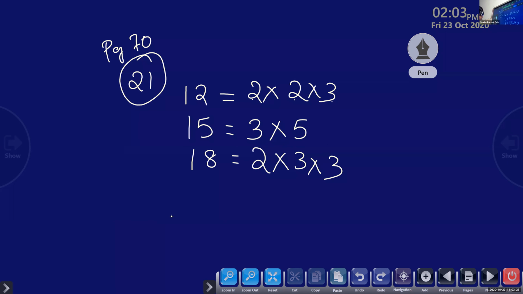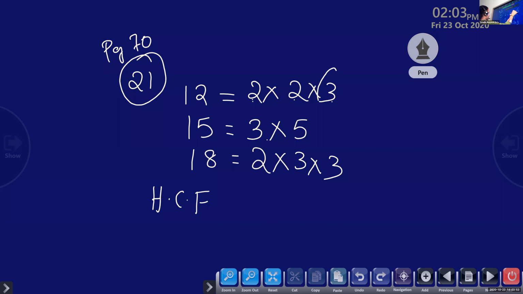Now children, what we have to find out? We have to find out HCF, the highest common factor. Okay, Anandesh, what's the answer? Highest common factor? HCF. Ma'am, 3. 3. Here 2, but here there is no 2. So we cannot take.